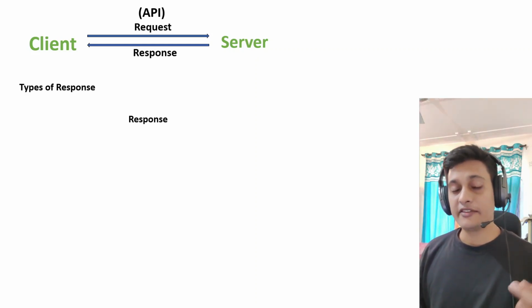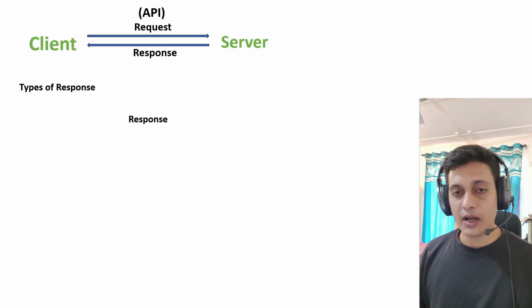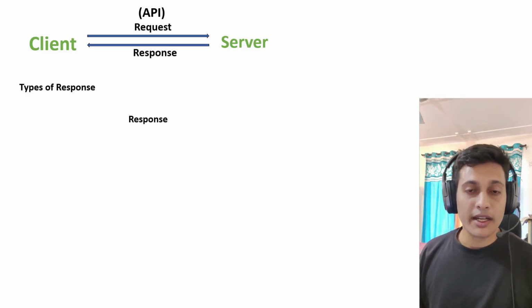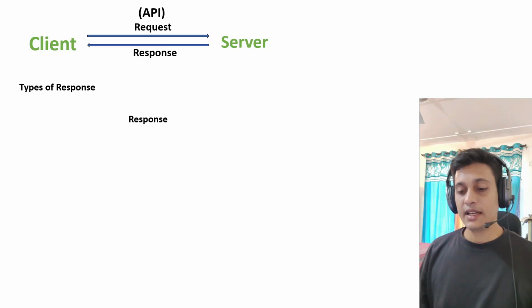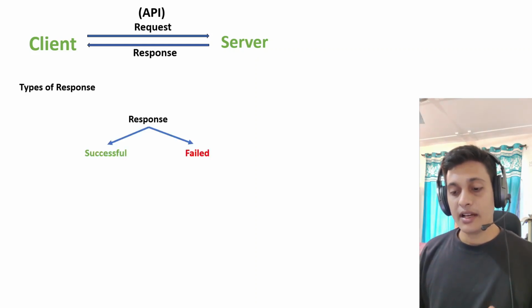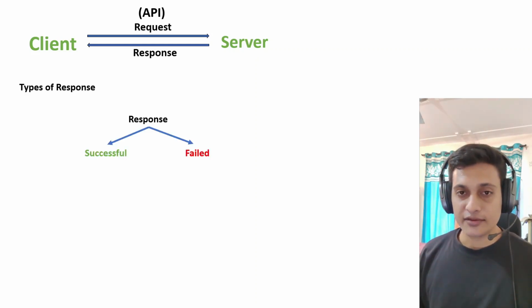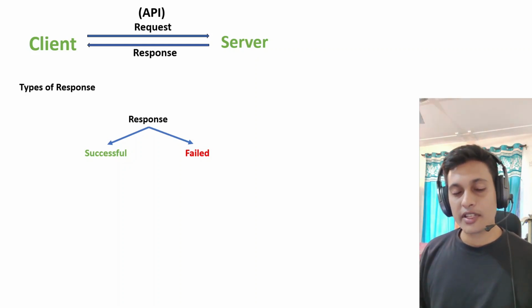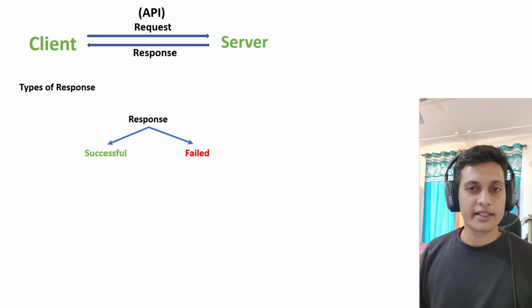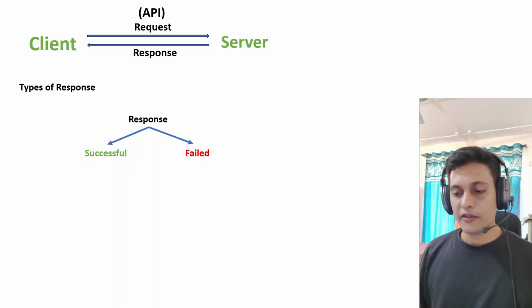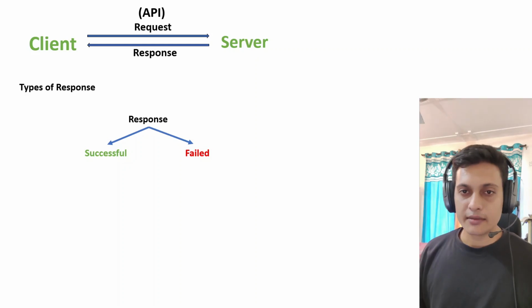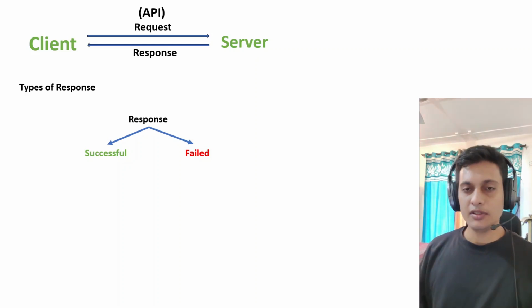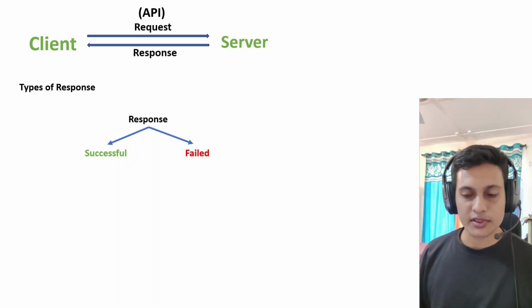It means either Facebook will show that data or update that data, or Facebook will deny it. It means the response will be either successful or failed. Successful means whatever action you wanted to perform was executed successfully. Failed means whatever action you wanted to perform was denied. It failed. So simply, there are only two responses.